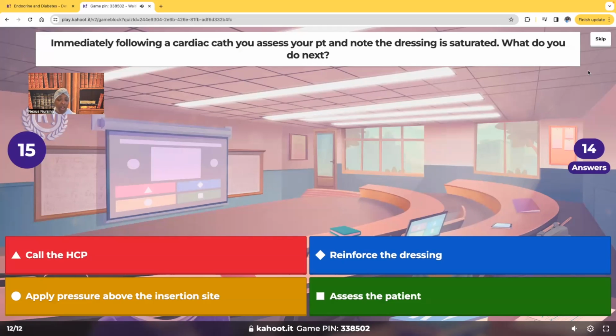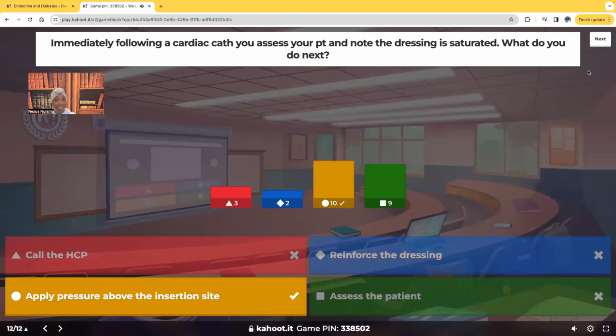Immediately following a cardiac cath, you assess your patient. You note that the dressing is saturated. What's your next action? All right, let's talk about it. Apply pressure above the insertion site.